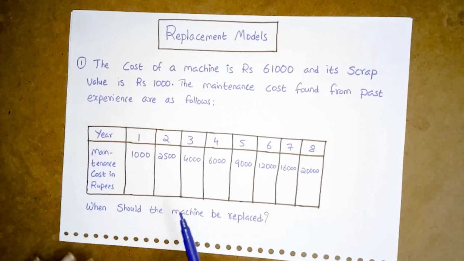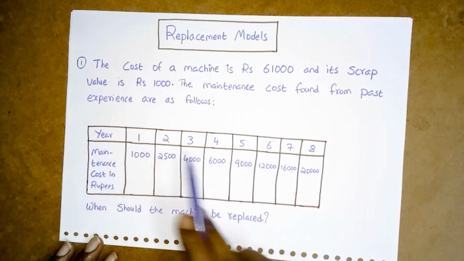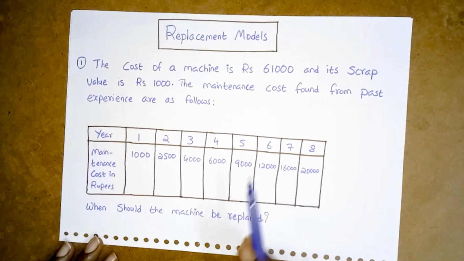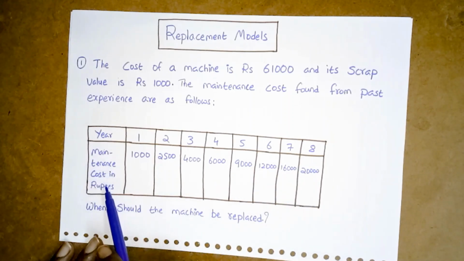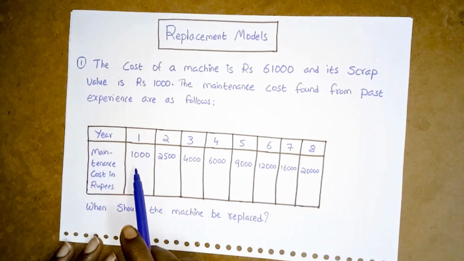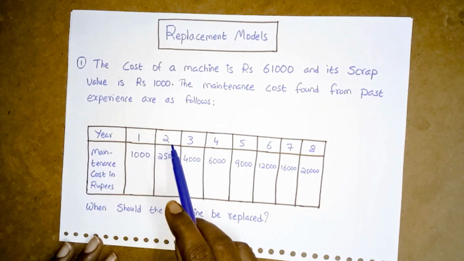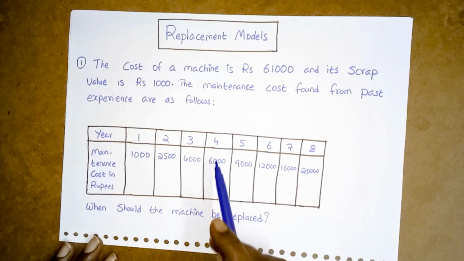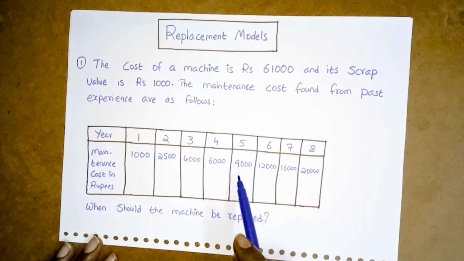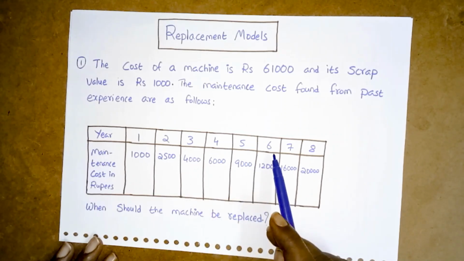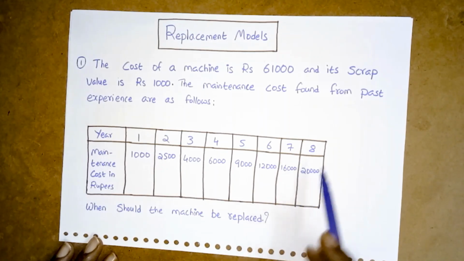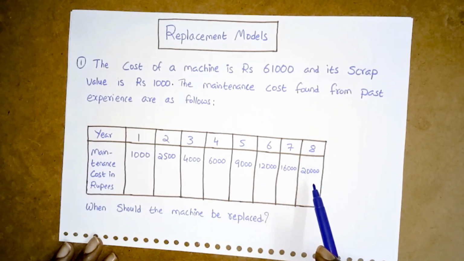This is the table provided: years 1, 2, 3, 4, 5 to 8. Maintenance cost in rupees: first year 1,000, second year 2,500, third year 4,000, fourth year 6,000, fifth year 9,000, sixth year 12,000, seventh year 16,000, and eighth year 20,000.